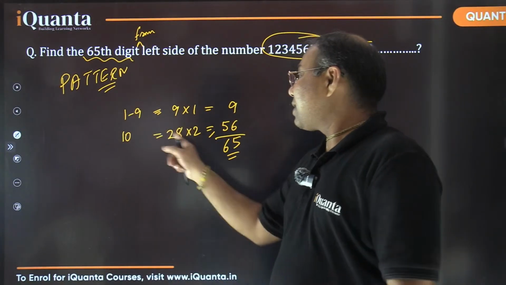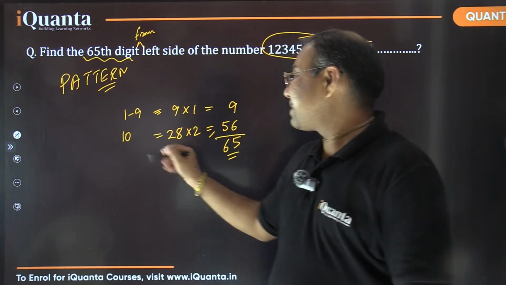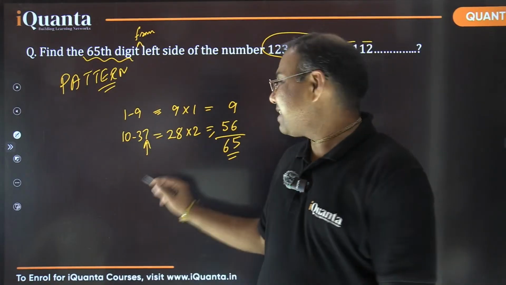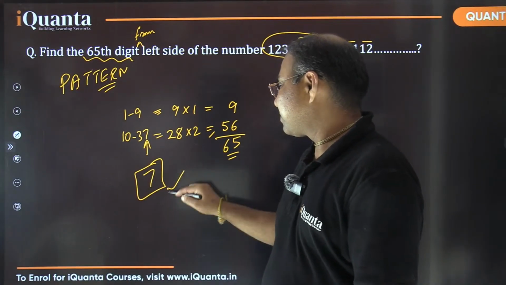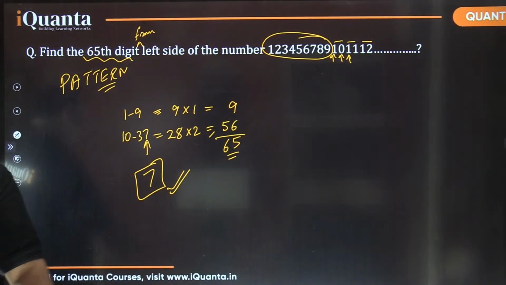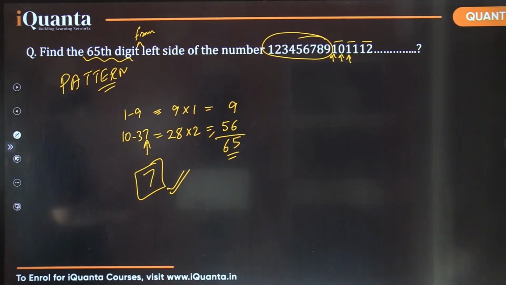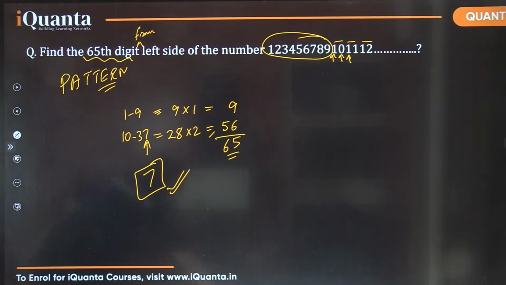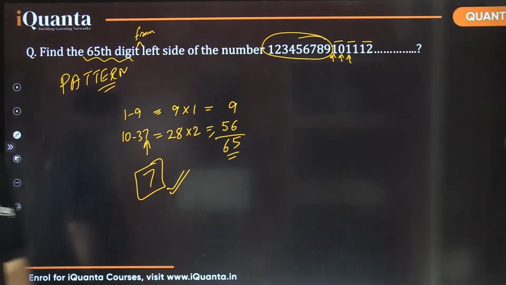So after 9, the 28th number would be what? 37. So we are looking for the last digit of this 37. So 7 is certainly the right answer. That's it. So no AP, simple pattern. Simple pattern. Fine. So we need to understand what mechanism is being followed here. Try to read it once again. Fine. Let's see once again.